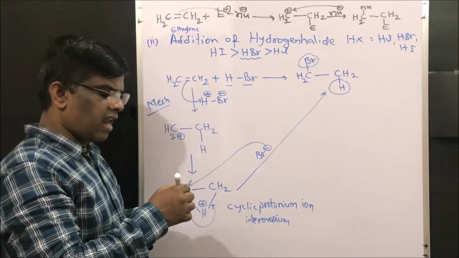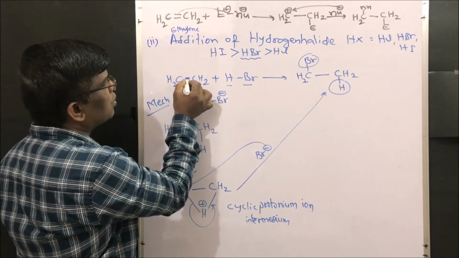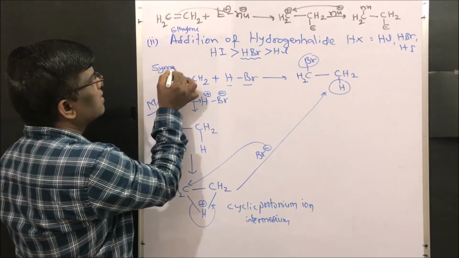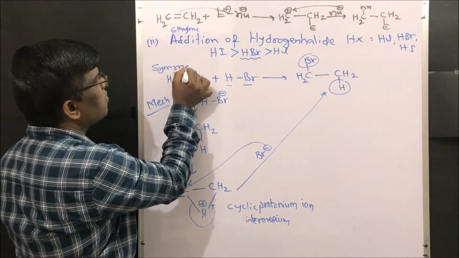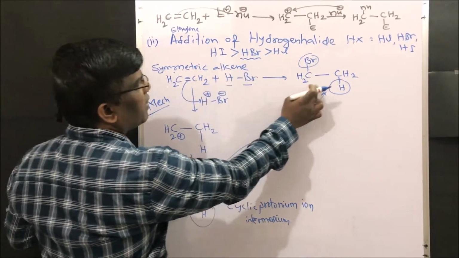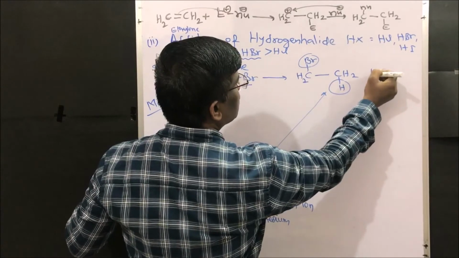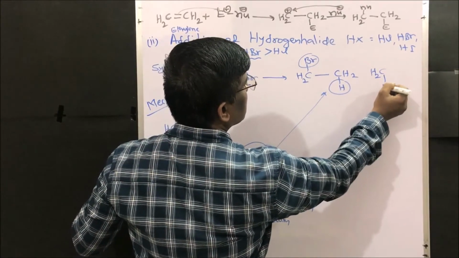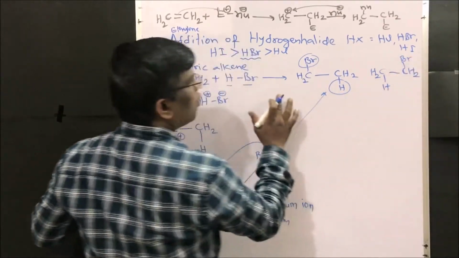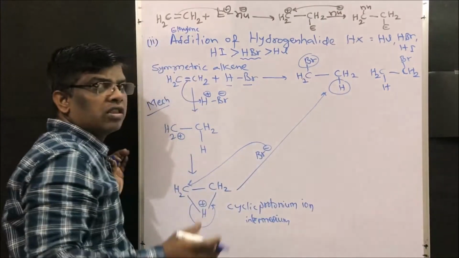Let us take another example. This is a symmetric alkene, meaning both sides of the alkene are CH2. It is a symmetric alkene, right? So with a symmetric alkene, whether bromine and hydrogen add one way or the other, yes, even if it adds H to this side and CH2Br to the other, both the compounds are the same. Ethyl bromide, isn't it? Both are the same.